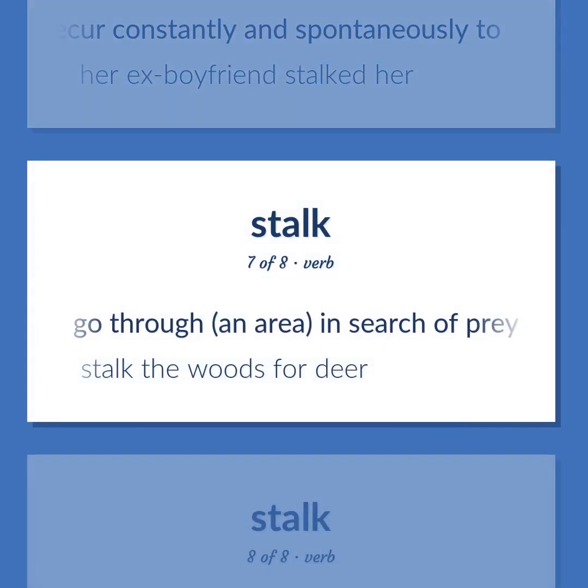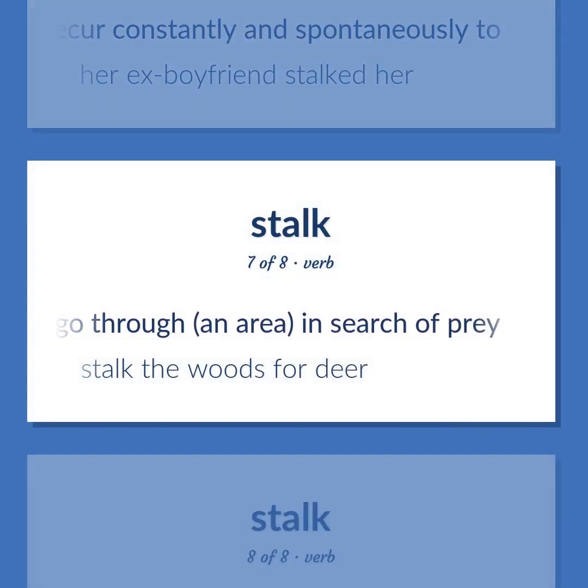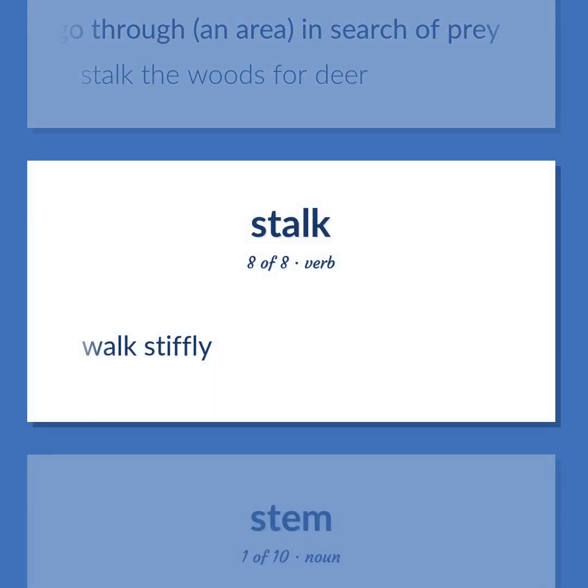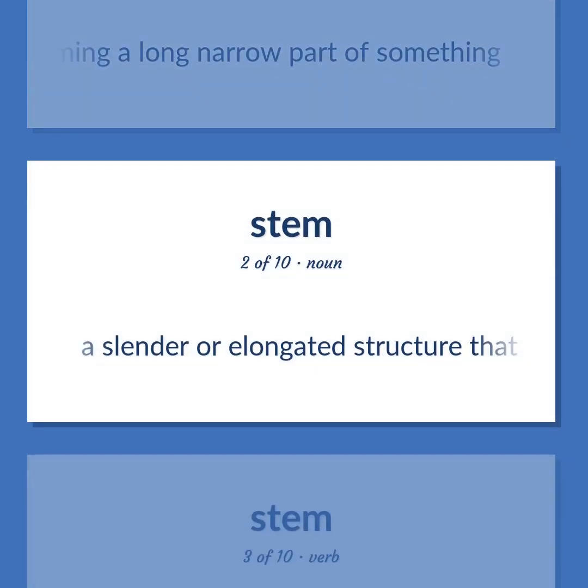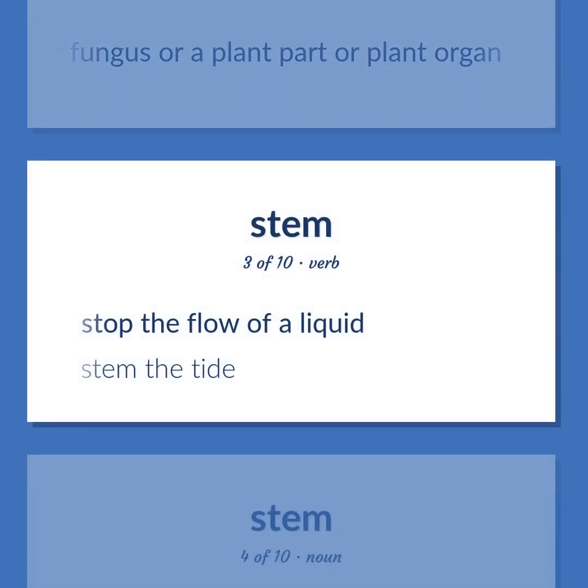Go through an area in search of prey. Stalk the woods for deer. Walk stiffly. Cylinder forming a long narrow part of something. A slender or elongated structure that supports a plant or fungus or a plant part or plant organ. Stop the flow of a liquid.